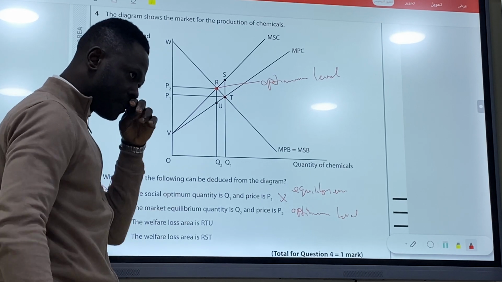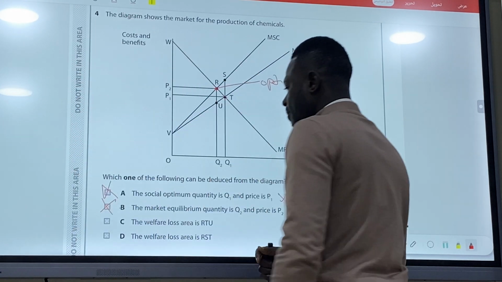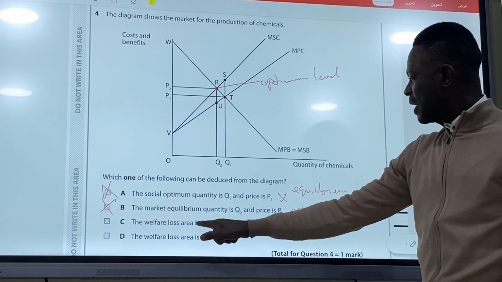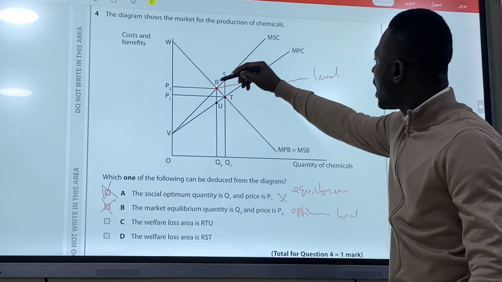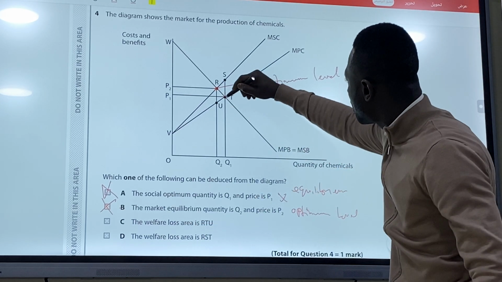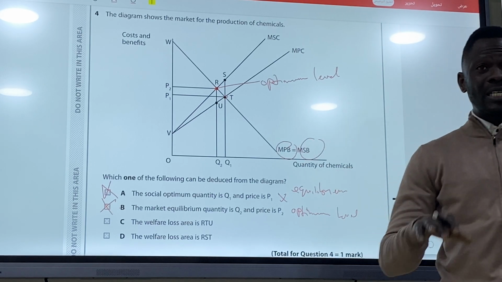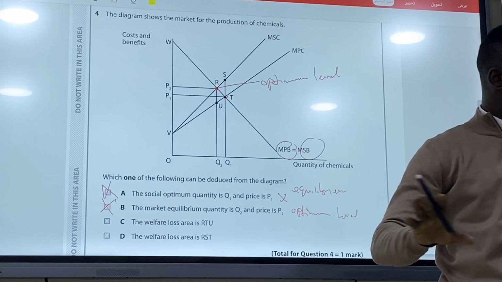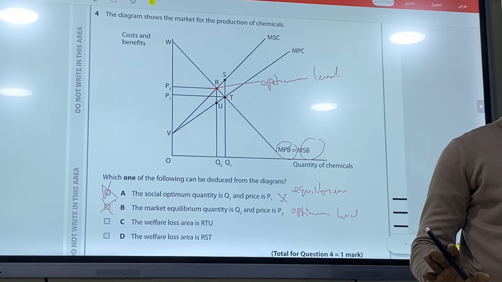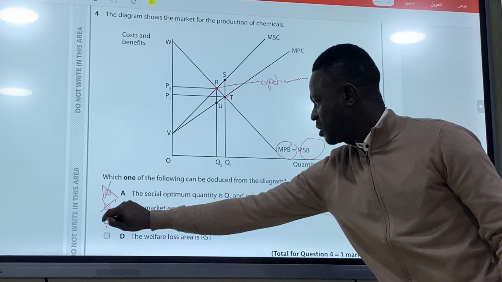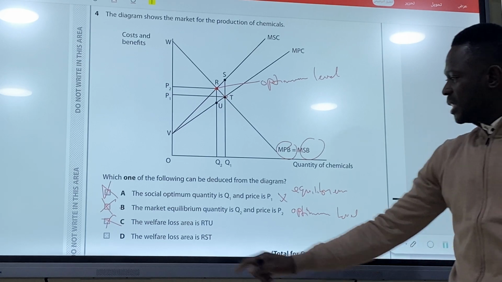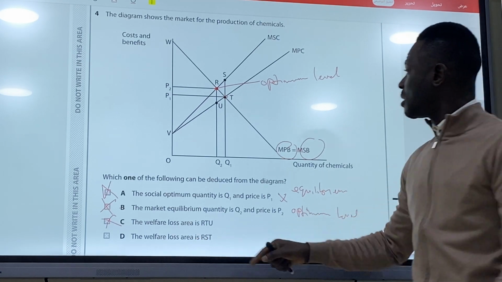Yes or no? Yes. Now we check C. They said the welfare loss area is RTU. At RTU, we have marginal private benefit equal to marginal social benefit. If marginal private benefit equals marginal social benefit, everything is fine. So it is not RTU. Then we check the last one. The welfare loss area is RST.